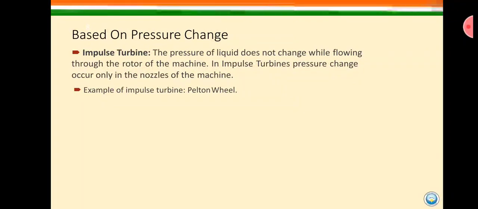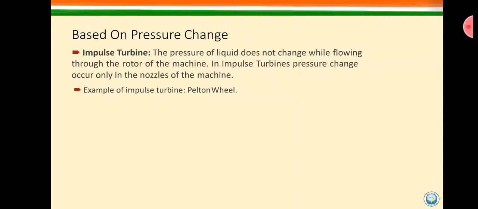For example, Pelton wheel. Here I am trying to say that in an impulse turbine there is no change of pressure on the runner of the turbine. All those changes will occur before the jet leaves through the penstock or nozzle.